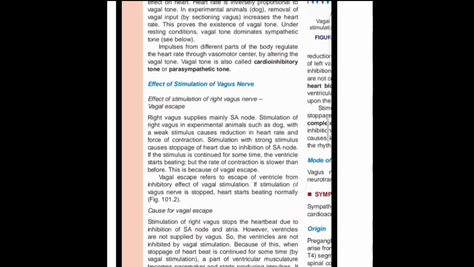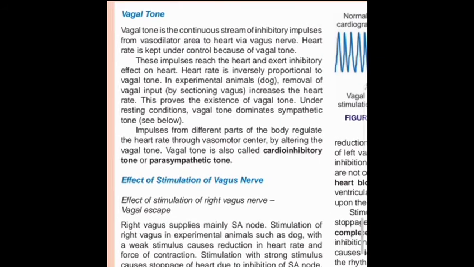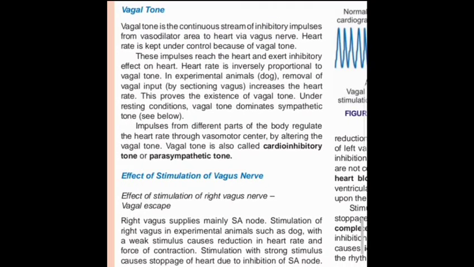Then the vagal tone. What does vagal tone mean? It means the tone which is contributed by the vasodilator area to the heart via the vagus. All those things combined are called vagal tone. So the rate of the heart is maintained by this tonicity of the vagus, and we call it vagal tone. The impulse which reaches the heart exerts an inhibitory effect.